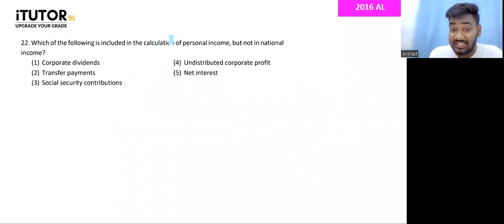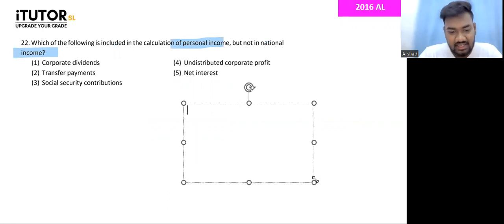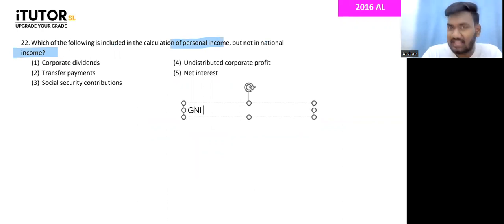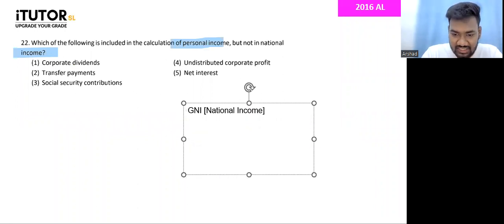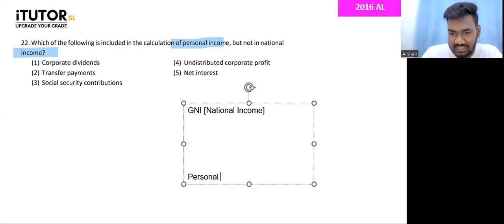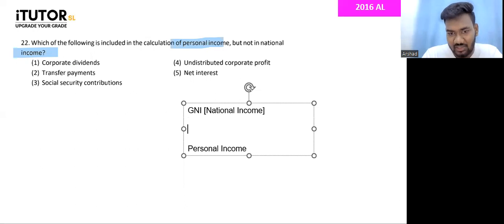Which of the following is included in the calculation of personal income, but not in national income? Now, can you tell me this? Usually gross national income is what you call national income. When you go from national income to personal income, there are a few things that you add, a few things that you deduct. So what are the things that you add?